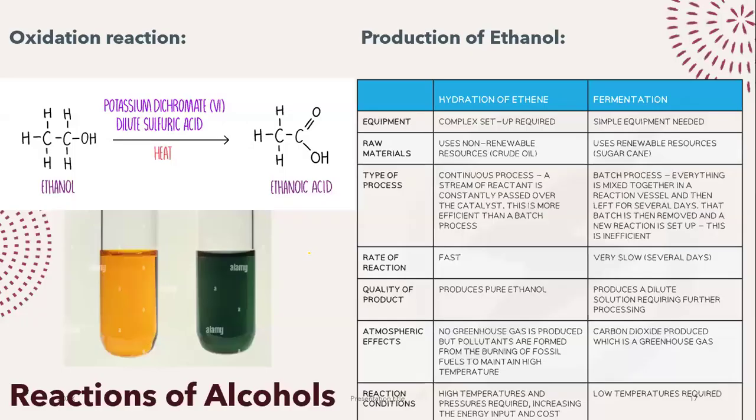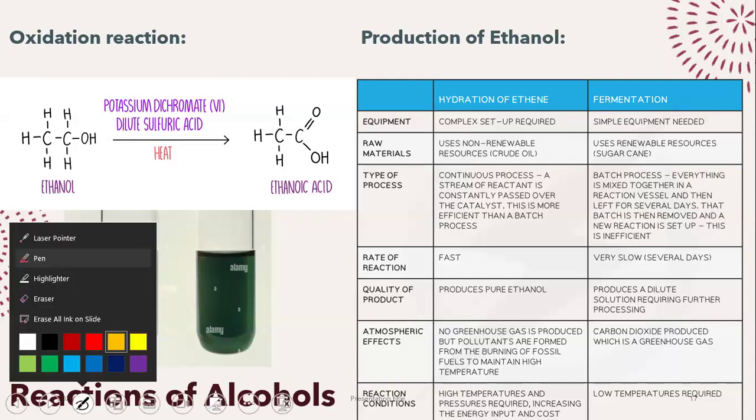Now, when we talk about alcohols, again, there are two aspects about alcohol that are important for you to know. One, you need to know how we can make alcohols, especially ethanol. Ethanol is really important. And then you need to know about the oxidation of alcohols. Before we discuss the oxidation of alcohols, let's talk about something that's really important. And you will see this in past papers as well.